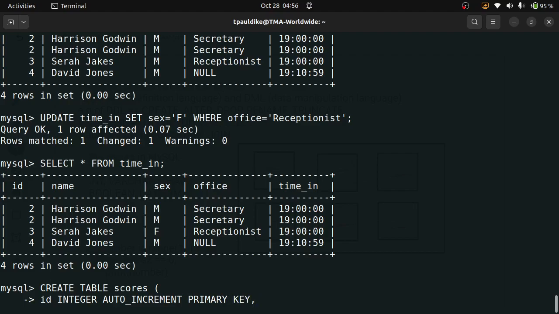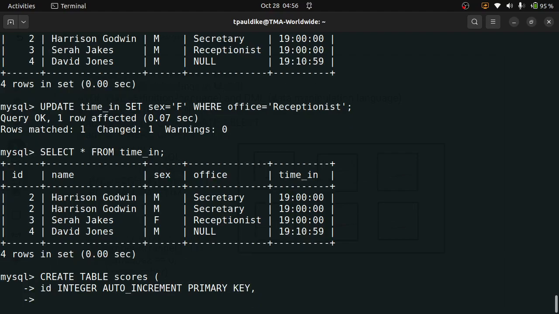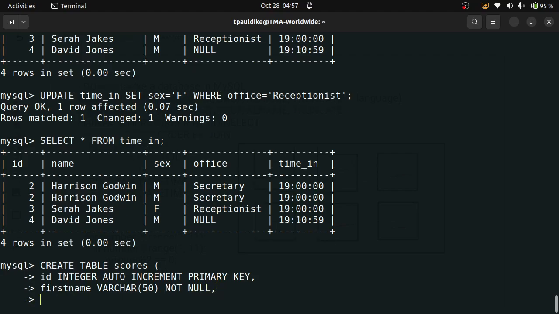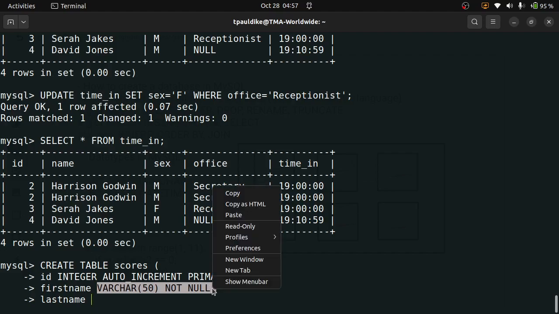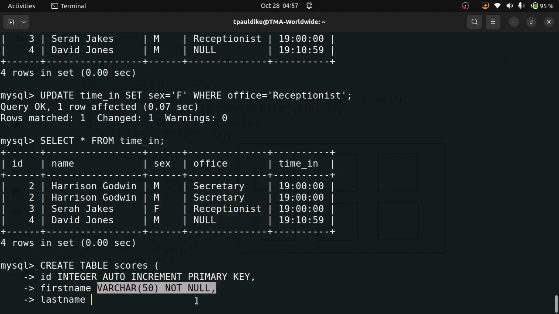Then I add a comma here. I want the name of the student, so let's say first name of the student. This will be of the type VARCHAR, and it should not be more than 50. This is okay, but I want to add a constraint, NOT NULL. That means there must be something; it must not be empty. I want the same thing for last name, and since all these are the same, I want to copy this and paste it here.